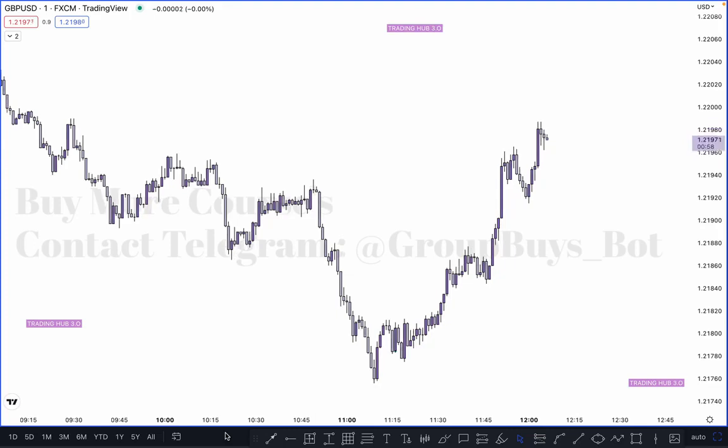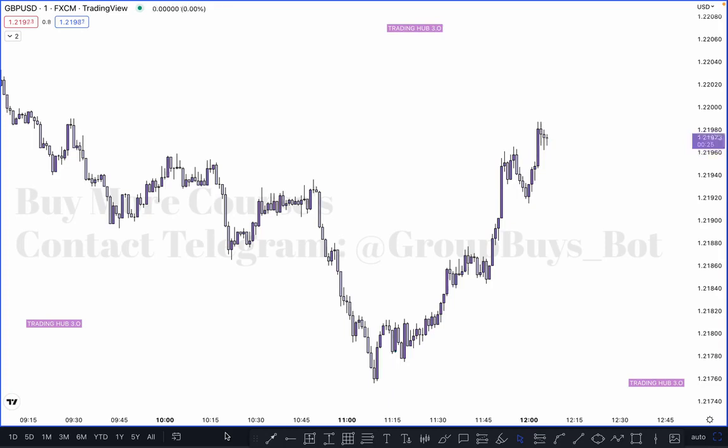As we mentioned in structure mapping, our structure mapping is very unique and based on liquidity. Wait for the liquidity to be taken out, then identify break of structure and change of character. The same thing applies when you are looking to buy or sell at any specific point. When someone is buying or selling based on a trend line, you have to identify them.